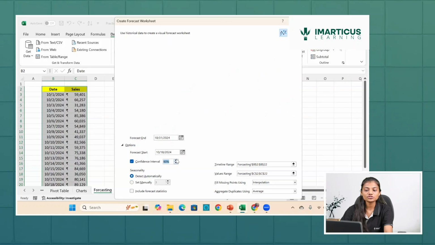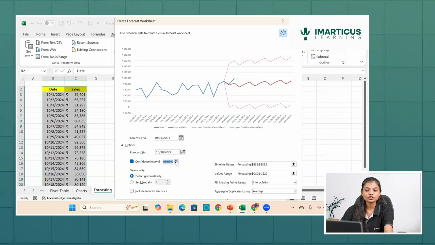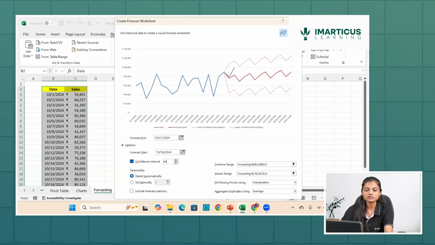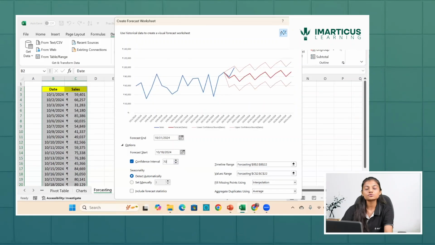So here if I change it to 90, this is how the confidence interval shrinks and increases. If I change it to 100, 100 as a confidence interval ideally is not possible. Let's say I change it to 90. This is how 90 looks. Let's say I change it to 70. This is what a 70% confidence range looks like.